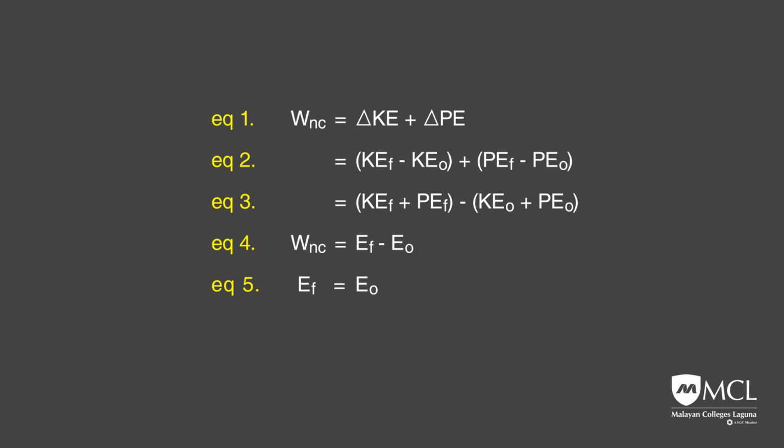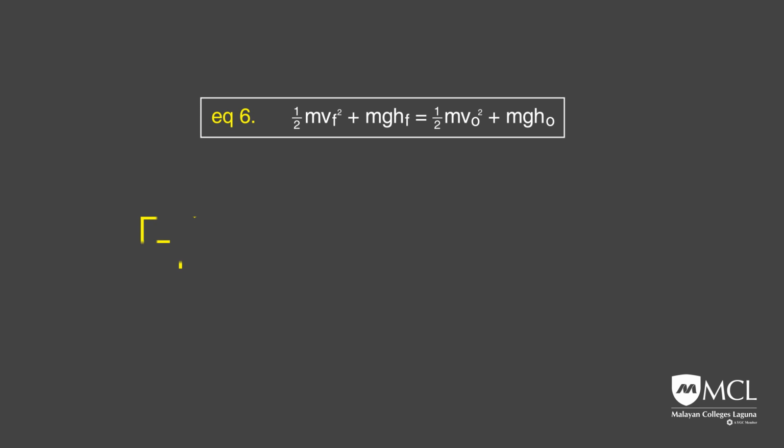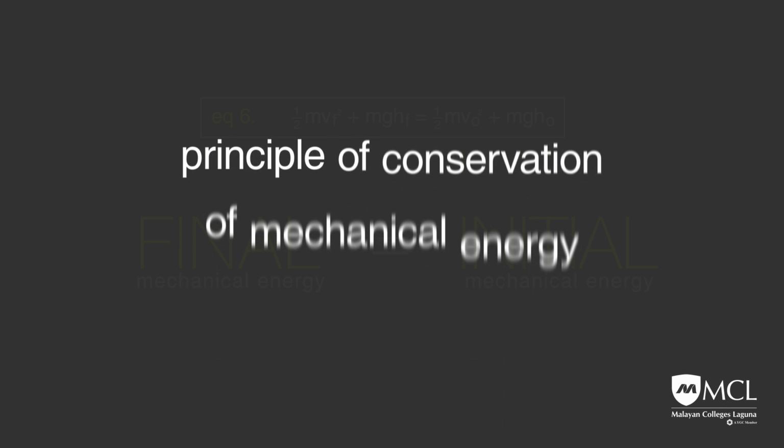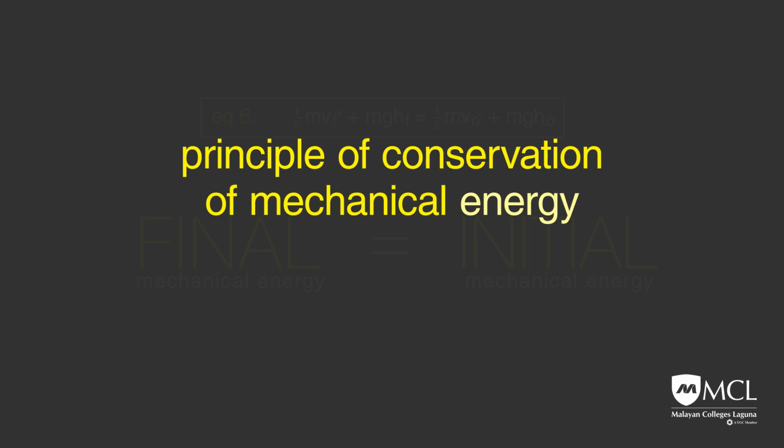EF equals EO. 1/2 mvf squared plus mghf equals 1/2 mvo squared plus mgho. Equation 6 indicates that the final mechanical energy is equal to the initial mechanical energy. This is the principle of conservation of mechanical energy.